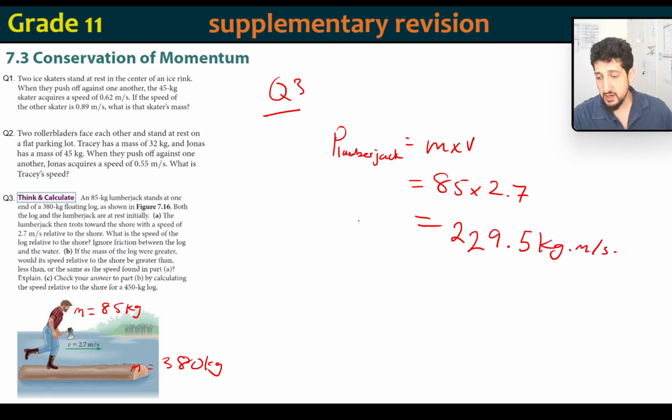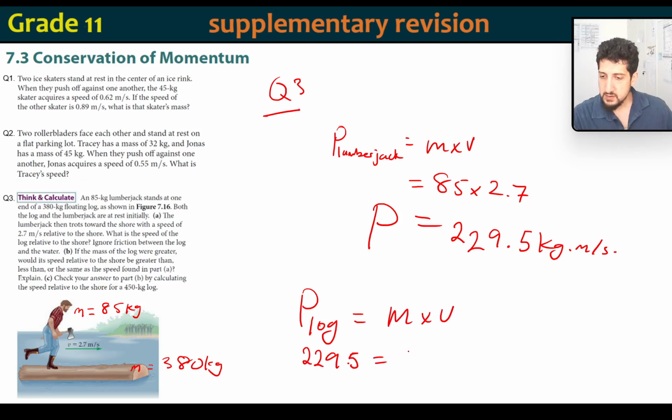So now we have the p value, and then we can go to the log and calculate that the momentum of the log, which is equal to that of the lumberjack, is going to equal mass times velocity. So that is going to equal 229.5 equals 380 multiplied by the velocity, divided by 380.